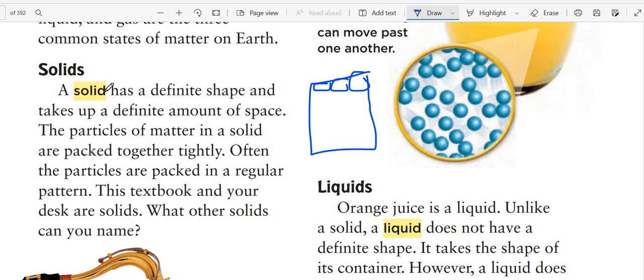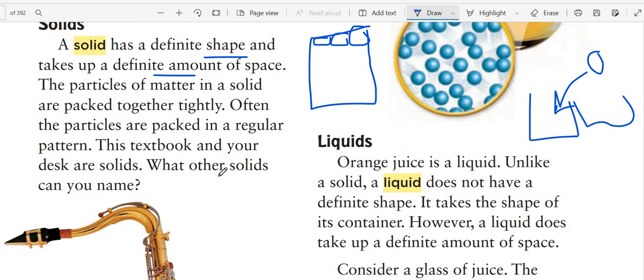So again, a solid has a definite shape and definite volume, which means if I have a pole here and I put the pole in a different container, if I put the pole here once and here once, their volume will be the same. It will not change, and also its shape will be the same, will not be changed. If I'm talking about the things that make this matter, it will be the particles, and they are packed together. They are just holding the hands of the other particles, so they cannot move. Okay. So what other solid can you name?